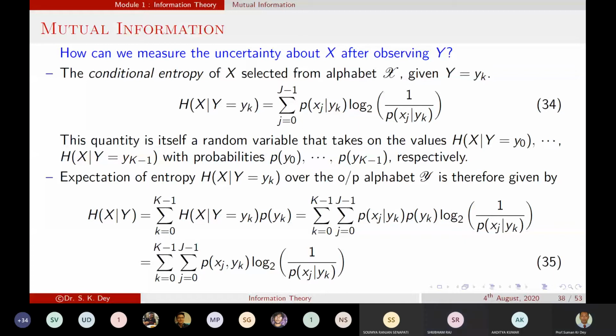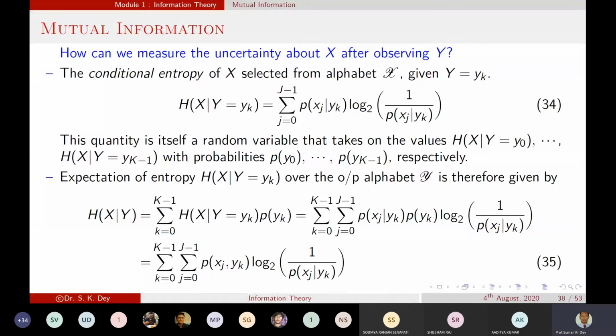Yes, I got it. So that means the conditional entropy can be written like this: H(X | Y = yk). Because when we are finding X, when Y equals yk, one value is given, that is equal to the summation of j from 0 to J minus 1 of p(xj|yk) log of 1 by p(xj|yk). So what is this p(xj|yk)?